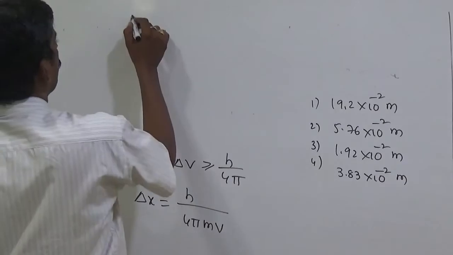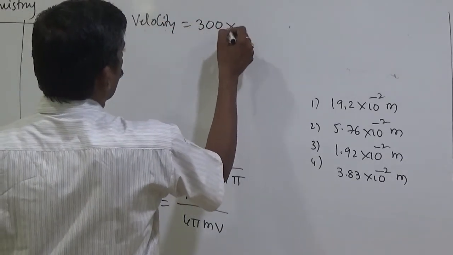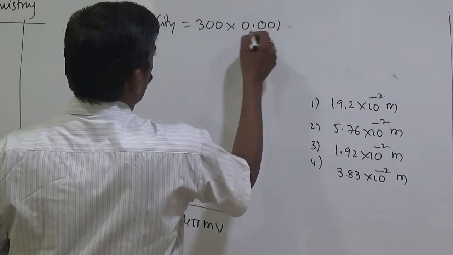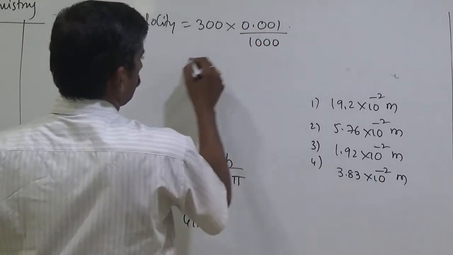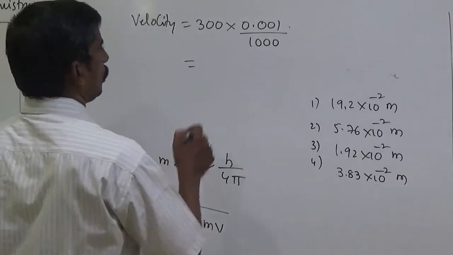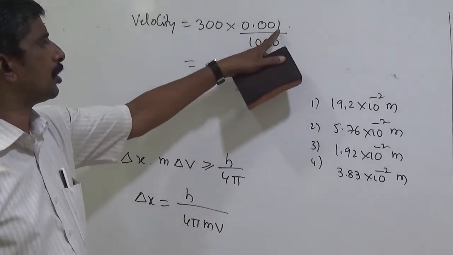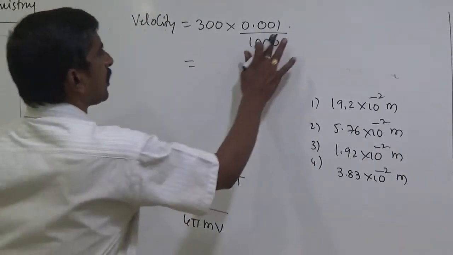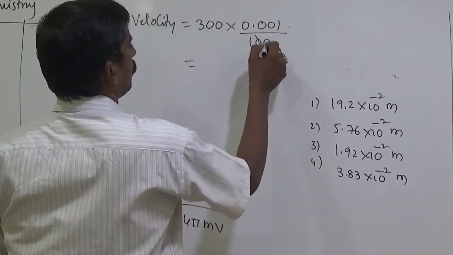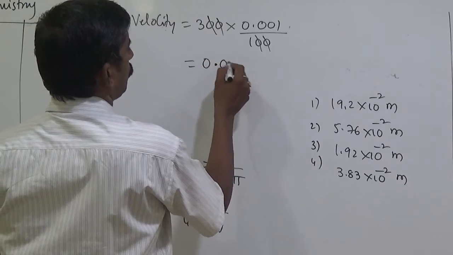Here velocity is given: 300 meter per second, accurate to 0.01%, which means divided by 100. So 300 into 0.01 by 100. Percent means divided by 100. Zeros cancel, simply 0.03.